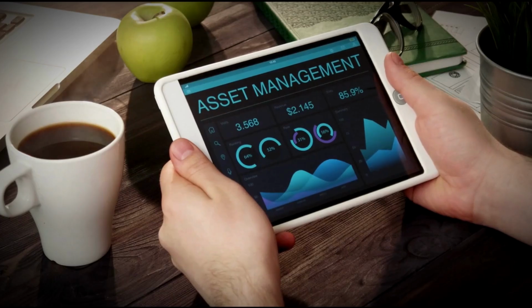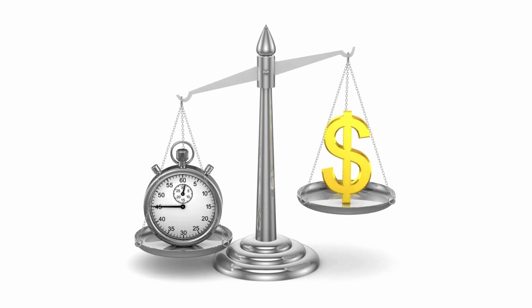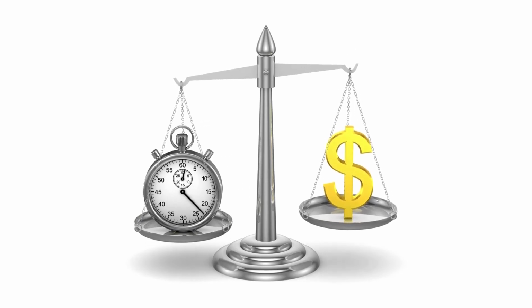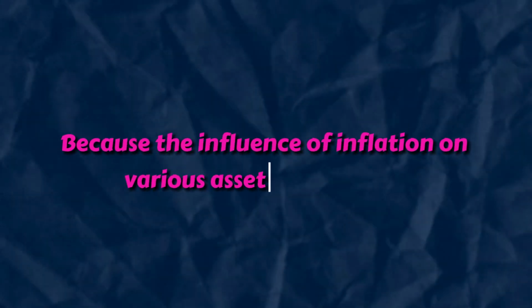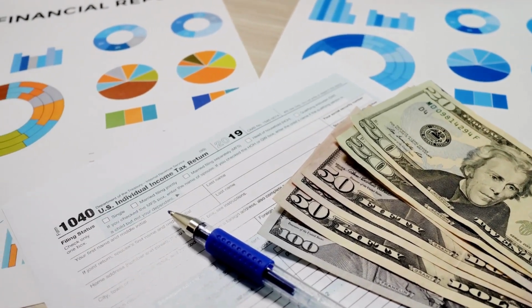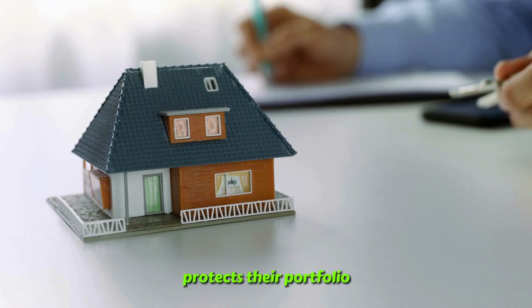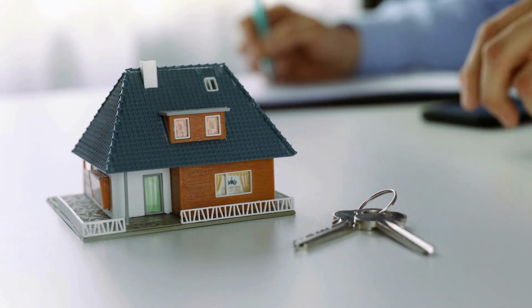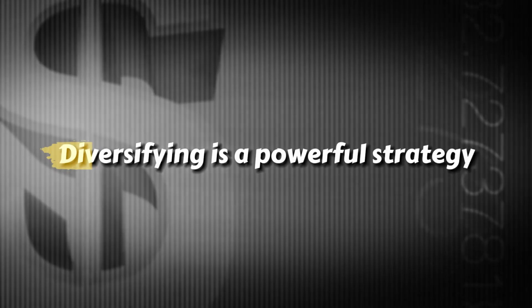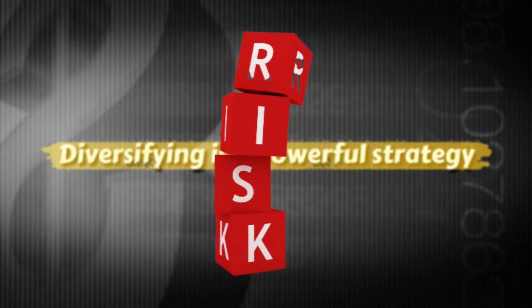Rich people also have a diversity of assets. Diversification is a time-tested financial plan that produces significant results. Because the influence of inflation on various asset types differs, diversification across financial instruments and asset types such as equities, debt, gold, and real estate protects their portfolio during difficult times of inflation. Diversifying is a powerful strategy that reduces risks and preserves wealth.